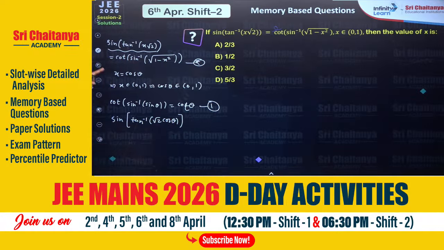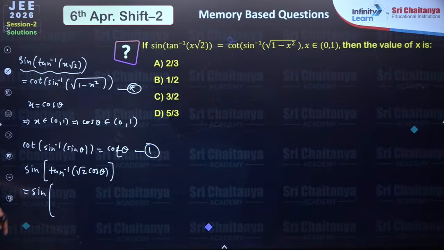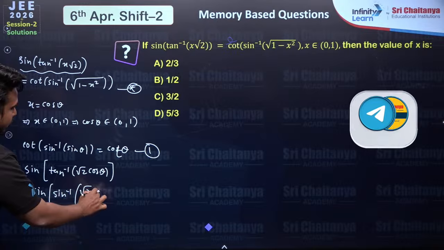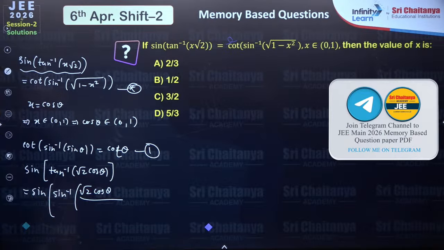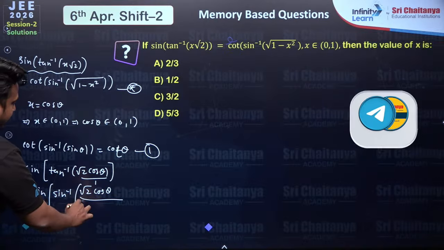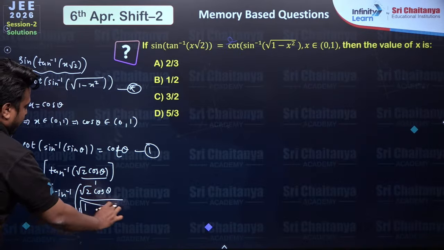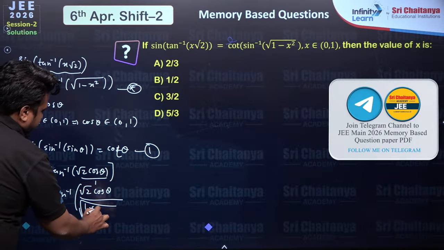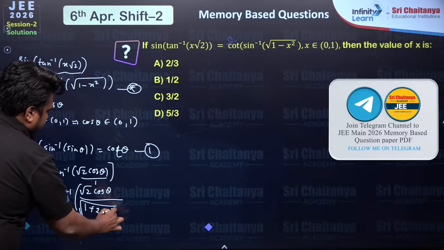If x is cos theta, this will be root 2 cos theta. Then since I am having tan inverse, I will try to convert this tan inverse into sine inverse. So sine inverse of root 2 cos theta, which is the opposite side, divided by, since opposite upon adjacent is 1, the hypotenuse will be under the root of 1 square plus root 2 cos theta square, so 2 cos square theta.